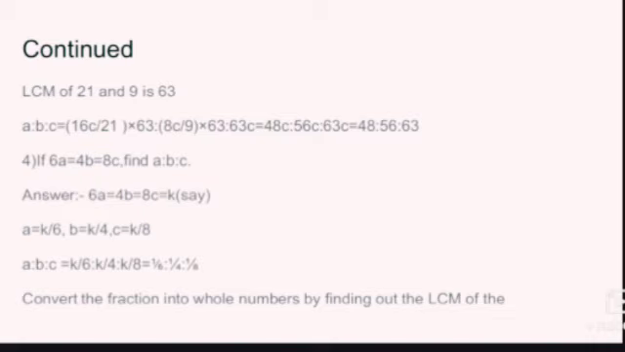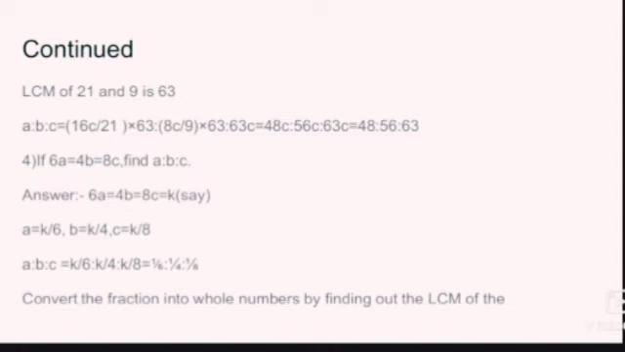Now example number 4. If 6A equals 4B equals 8C, find A is to B is to C. So what will be your answer? 6A equals 4B equals 8C equals K. Why? Say we consider 6A equals K, 4B equals K, 8C equals K. Now A equals K by 6, B equals K by 4 and C equals K by 8. So A is to B is to C comes out to be 1 by 6 is to 1 by 4 is to 1 by 8.